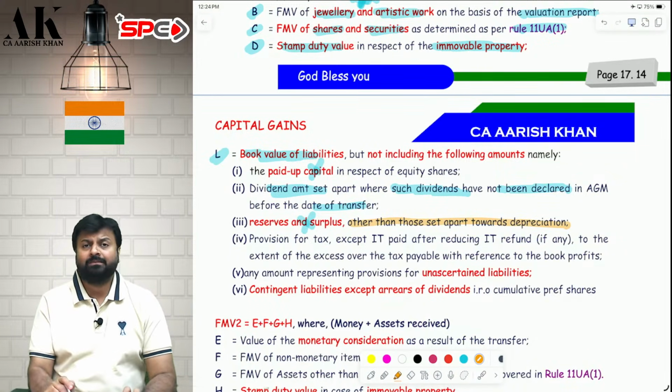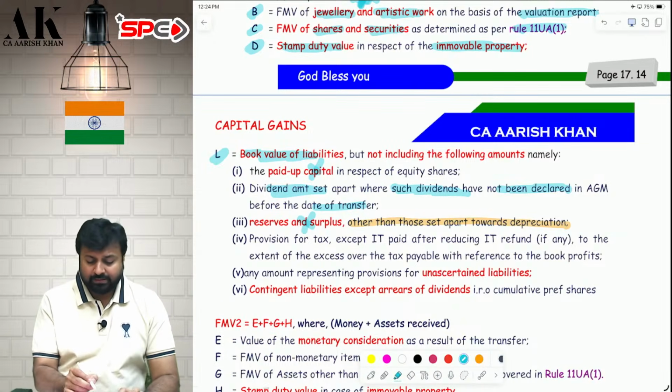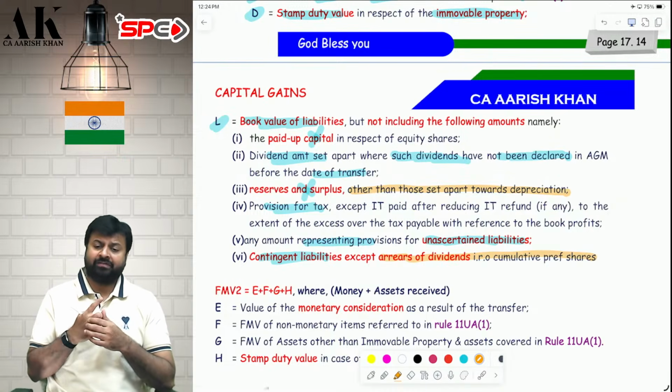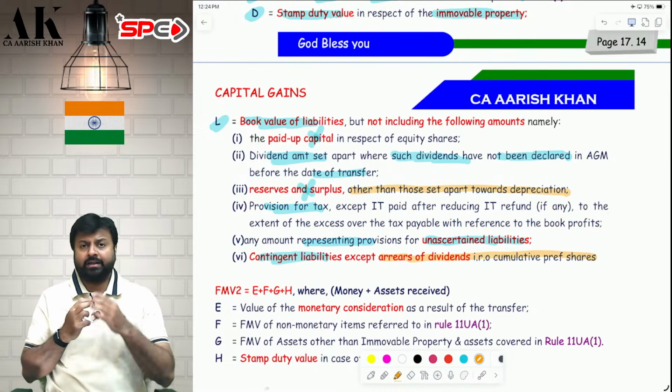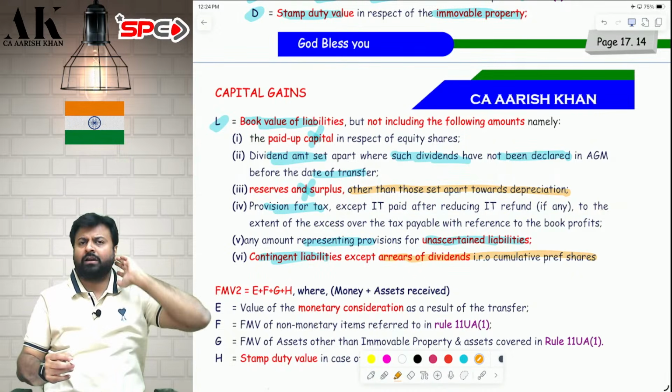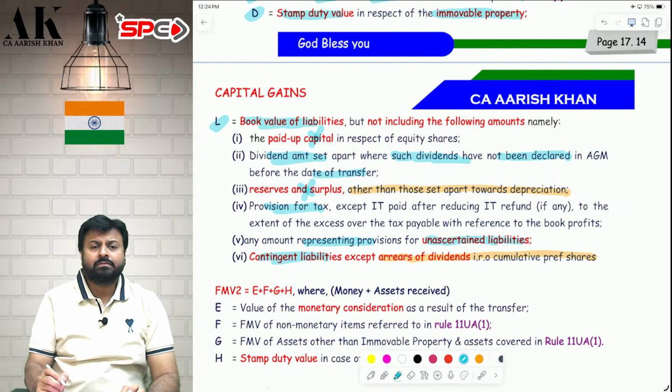This you have to take. Then don't take provision for tax. Then don't take uncertain liabilities. Then don't take contingent liability, but in contingent liability, take arrears of dividend in respect of cumulative preference shares. That you have to take, for the purpose of calculation. This is your L. A plus B plus C plus D minus L.